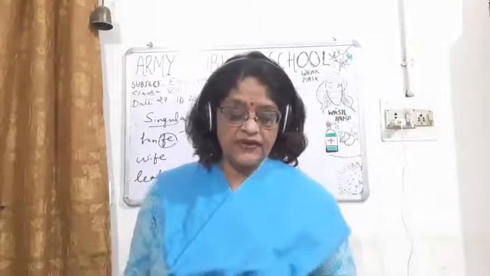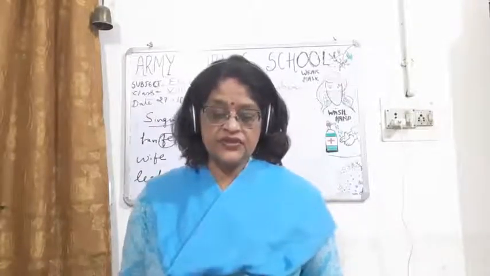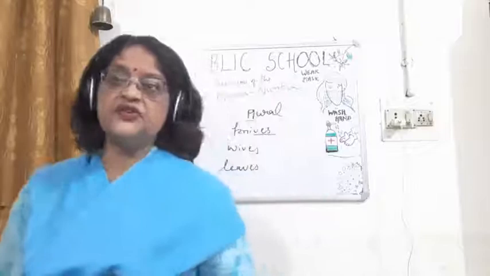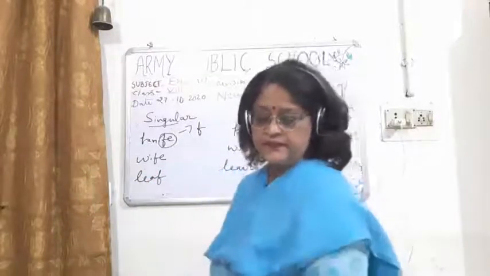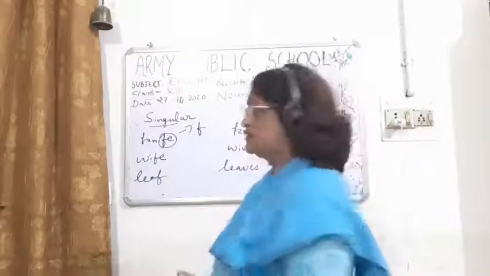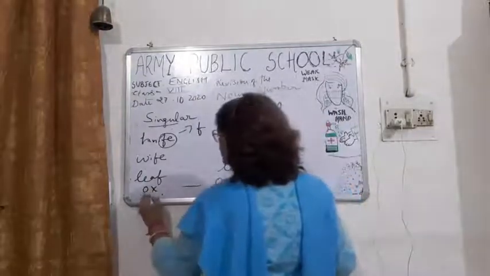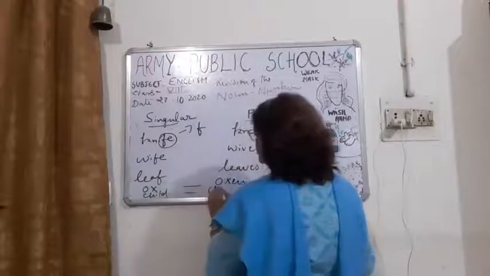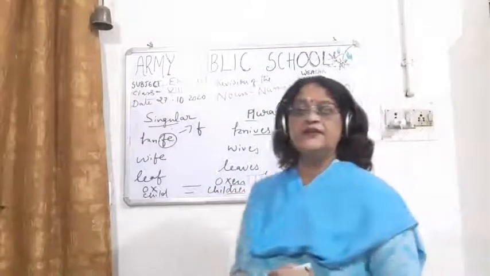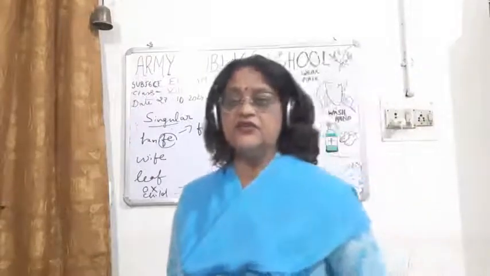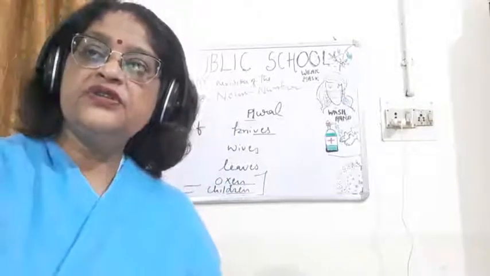Now children, some of the plurals are there, like oxes. Oxes is not the plural. Ox is not changed into oxes. Ox is changed into oxen. And child is changed into children. So these are the important ones. Ox is changed into oxen, and child is changed into children. Okay, child will not change into childs, it will change into children.